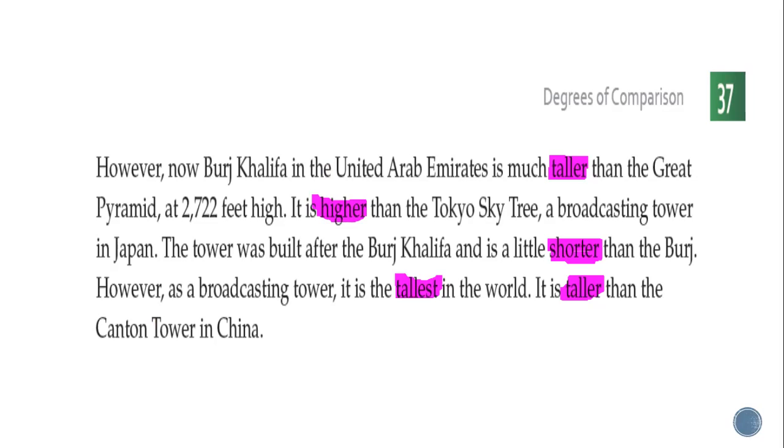The tower was built after Burj Khalifa and is a little shorter than Burj. However, as a broadcasting tower, it is the tallest in the world. Again, tallest means superlative. It is taller than Canton Tower in China. So here, taller is comparative degree.